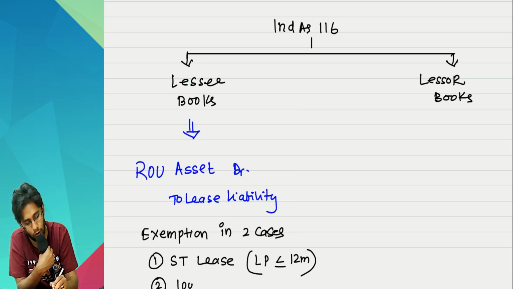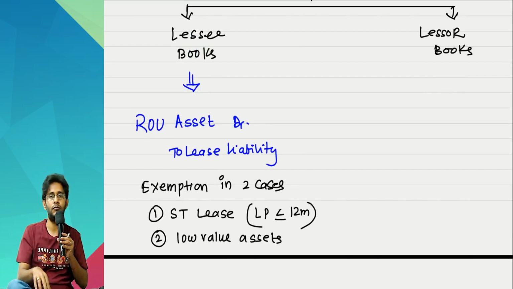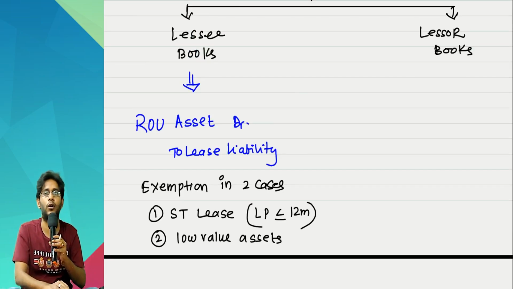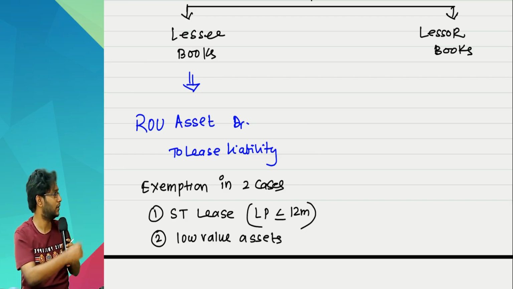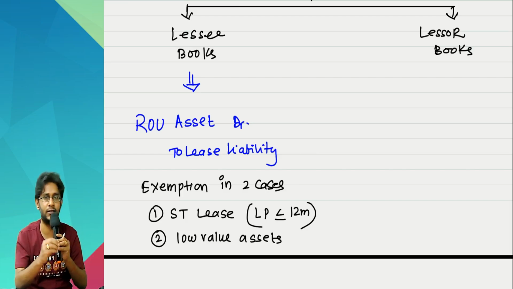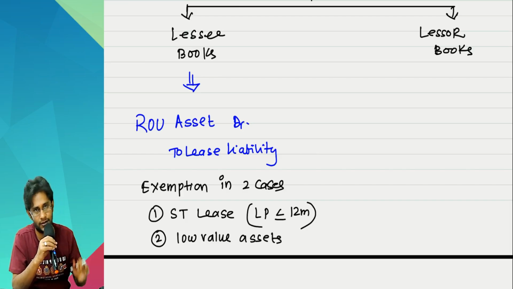Second one is low value items. In these 2 cases, if you want, you can do this accounting whatever is prescribed, or you can directly book off the lease rent expense in your P&L account instead of creating a ROU asset and a lease liability. Except for these 2 cases, nowhere will the lease rent go to the P&L account. It has to be capitalized.